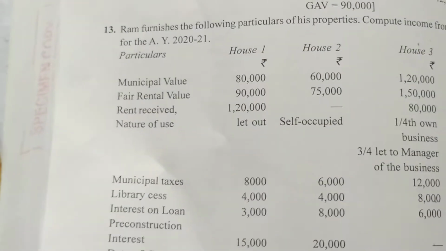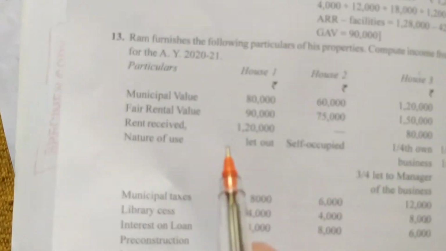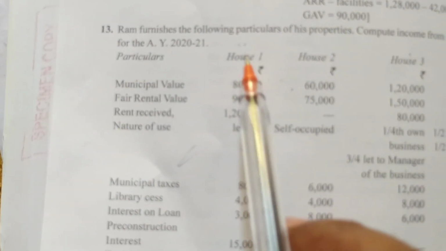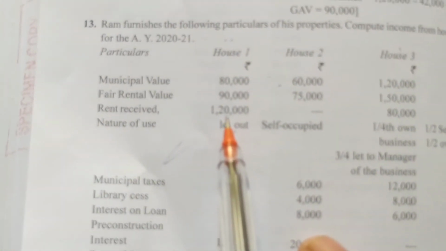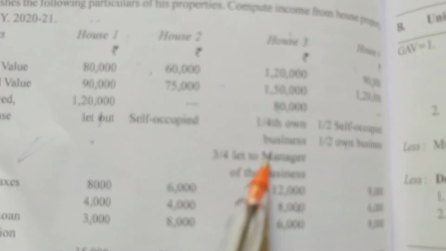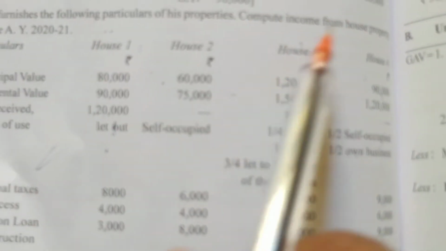I have not read the question, right? See, house 1 is given with municipal value, MRV, FRV, and rent received. Only house 1 has rent received. For the house used for business purpose, rent is received because they are giving the house to the manager. That's why they are receiving rent, but we do not consider this here. This will go to the PGBP chapter.